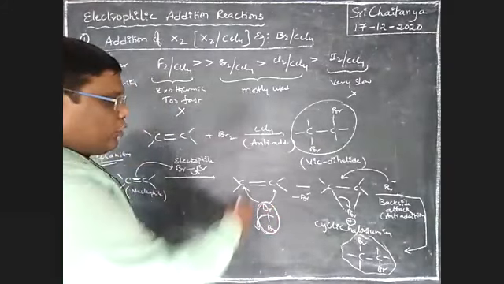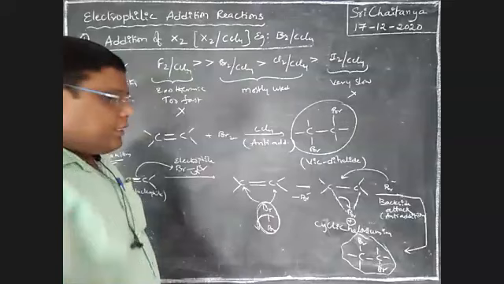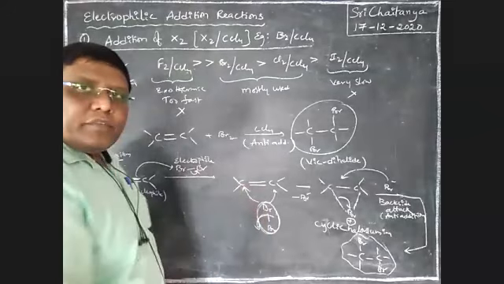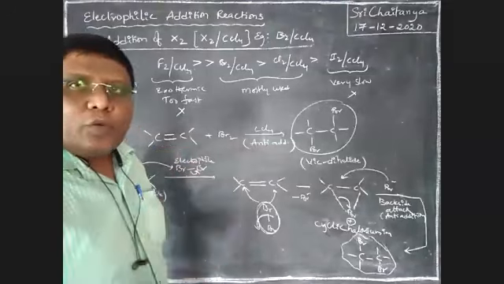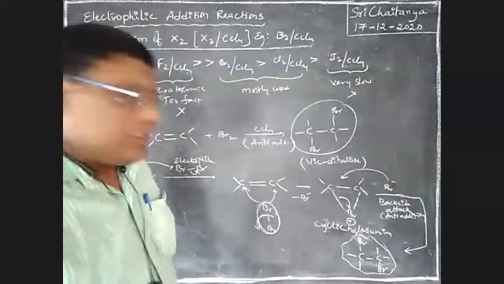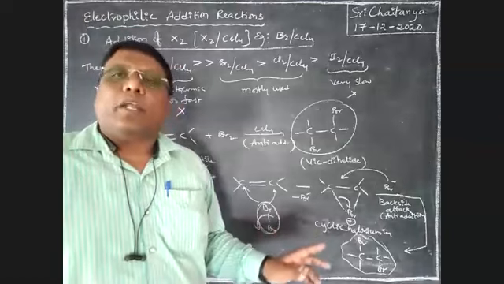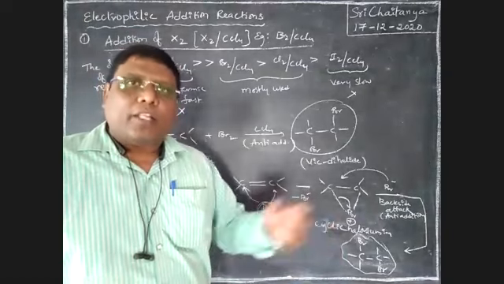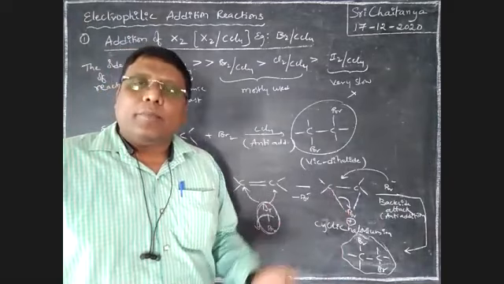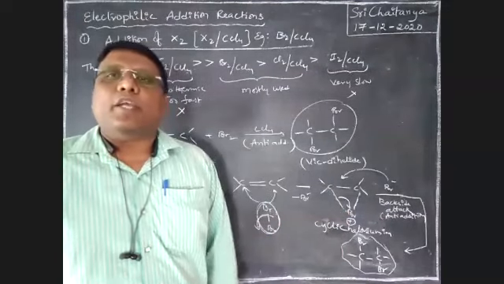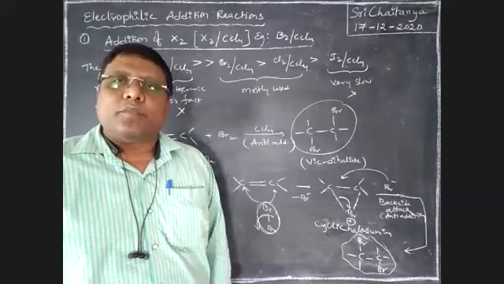The electron pair from the alkene is donated to the Br2 molecule. So in the Br2 molecule, an empty orbital is required to accommodate the accepted electron pair.